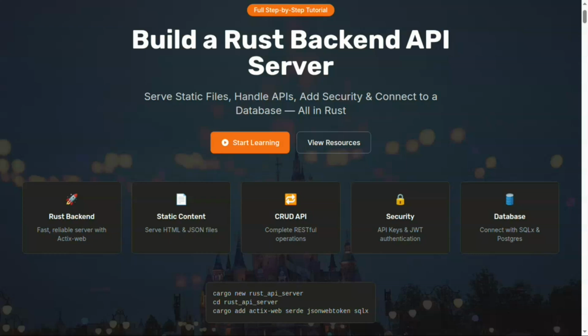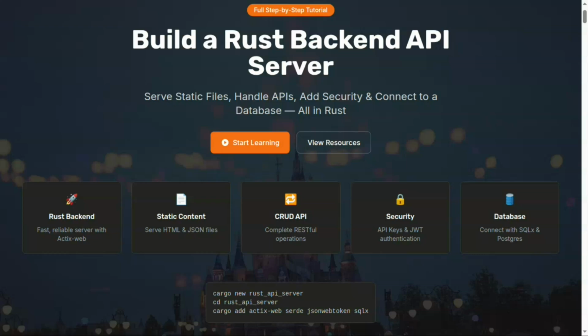After that, we will implement JWT token, meaning JWT verification. We will make sure that every API route is secure, and no unnecessary hits are going to happen in our database. Okay, so we will connect our databases also, and all this process will be done in Rust. Okay, great.